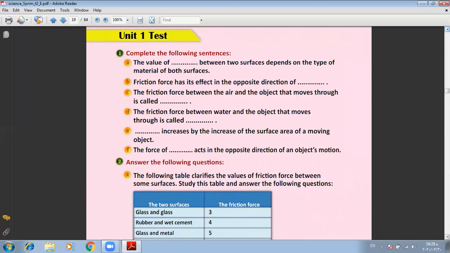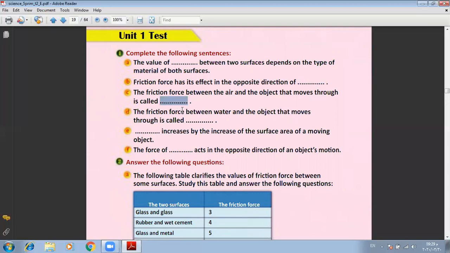Number B, the answer here, friction force. Number B, friction force has its effect in the opposite direction of motion or movement. The answer here, we will write motion or movement. Number C, the friction force between the air and the object that moves through it is called air resistance. Here, the answer, air resistance.